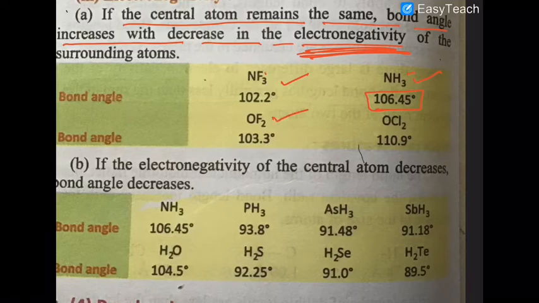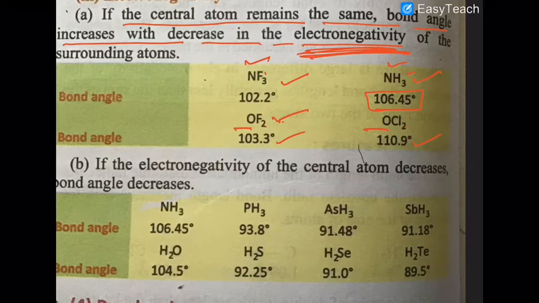Similarly in OF2, the bond angle is 103, but in OCl2, the bond angle is nearly 111. Why? Because fluorine is more electronegative than chlorine. So oxygen is the same in both cases, but fluorine and chlorine are different. Nitrogen is the same in both cases, hydrogen and fluorine are different. So the more the electronegativity, the lesser will be the bond angle. The electronegativity of the second atom should be taken into account, not the central atom. Then we are finding that.